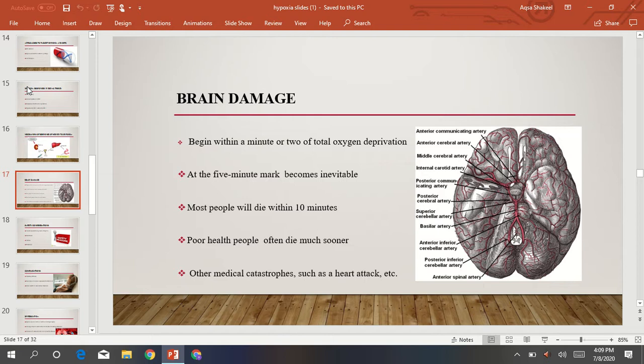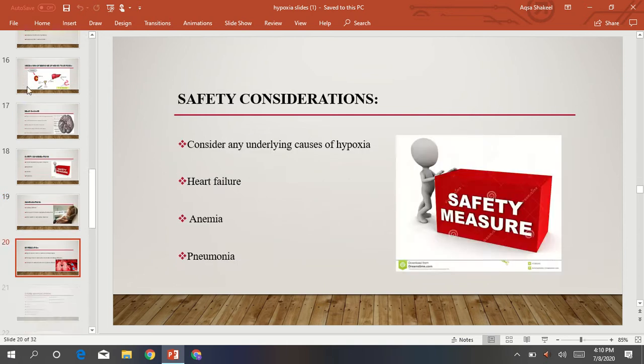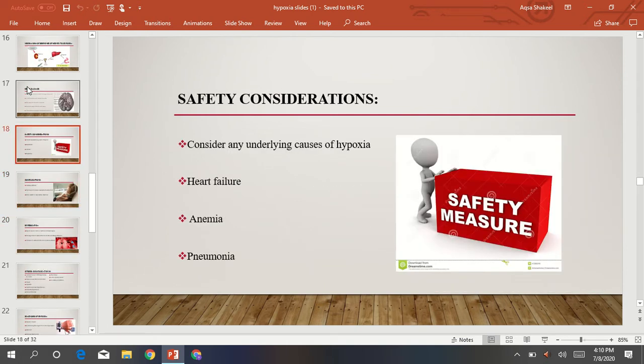Most people will die within 10 minutes, and people in poor health, like people who already have some diseases, often die much sooner. Some people may also suffer other medical catastrophes, such as heart attacks, in response to the oxygen deprivation. So hypoxia can be so severe that death may occur, and it can affect our brain, and brain damage may occur due to hypoxia.